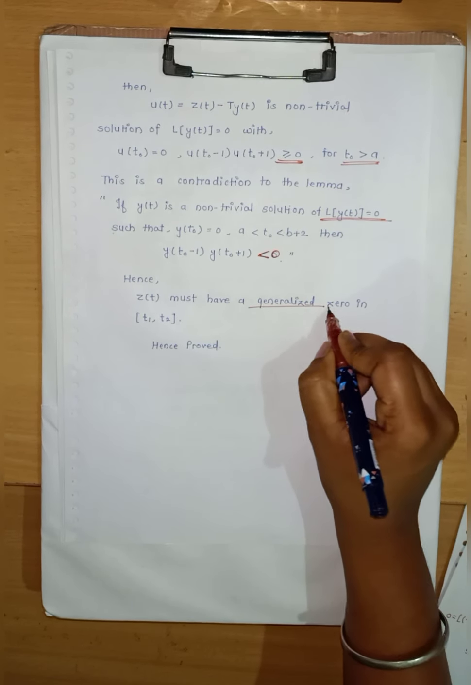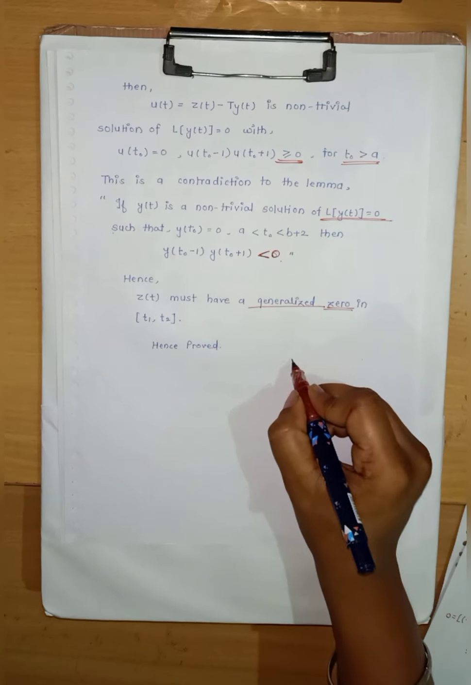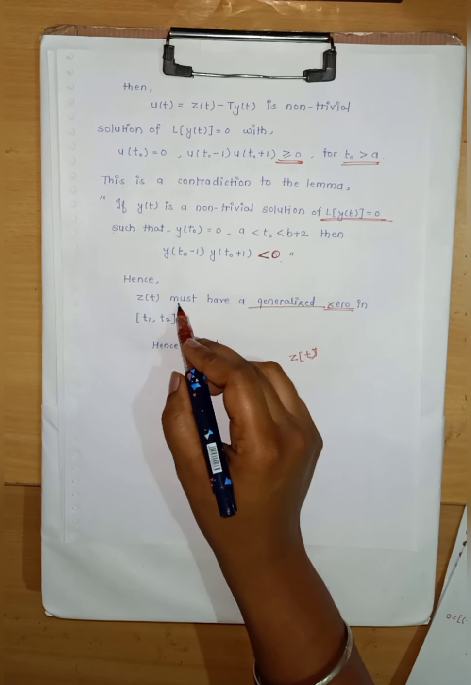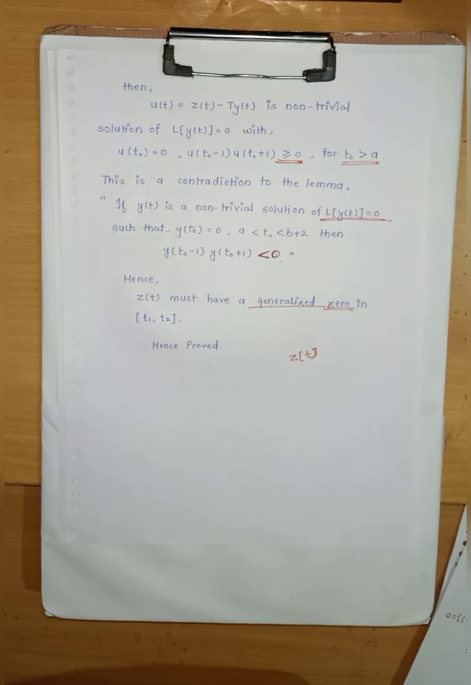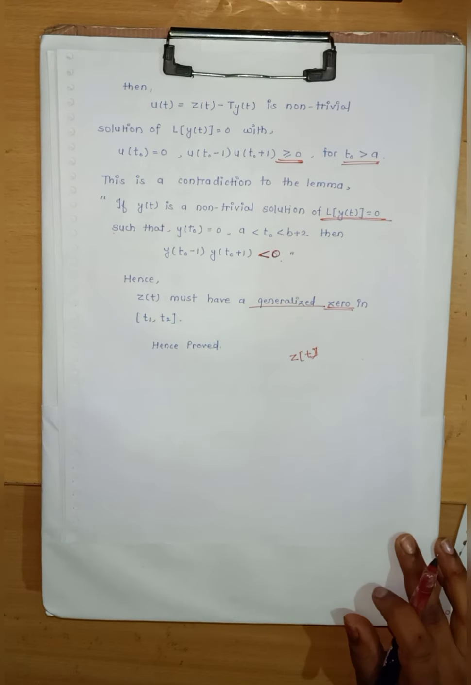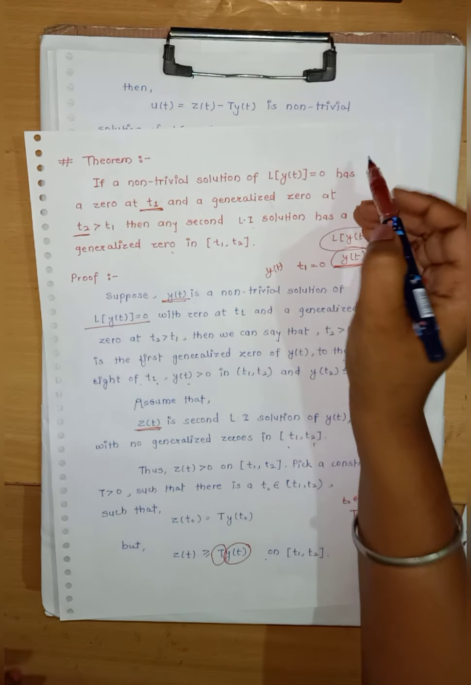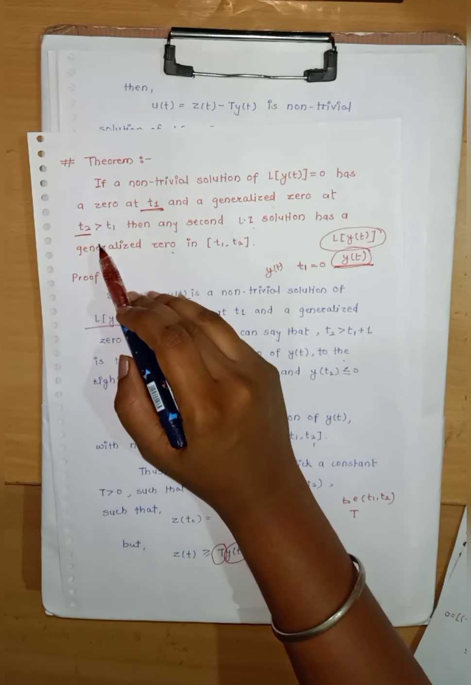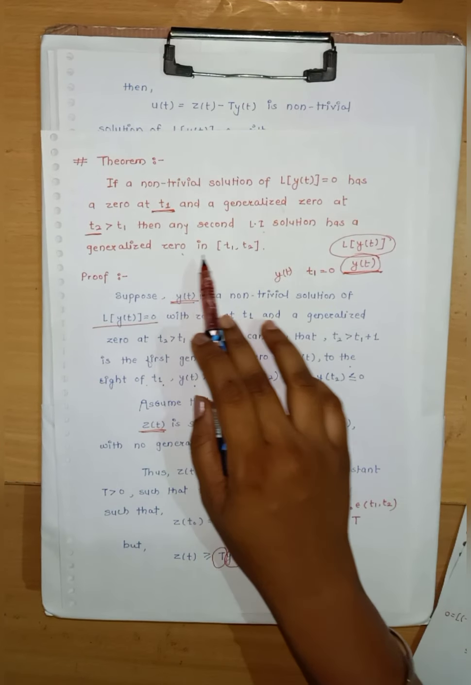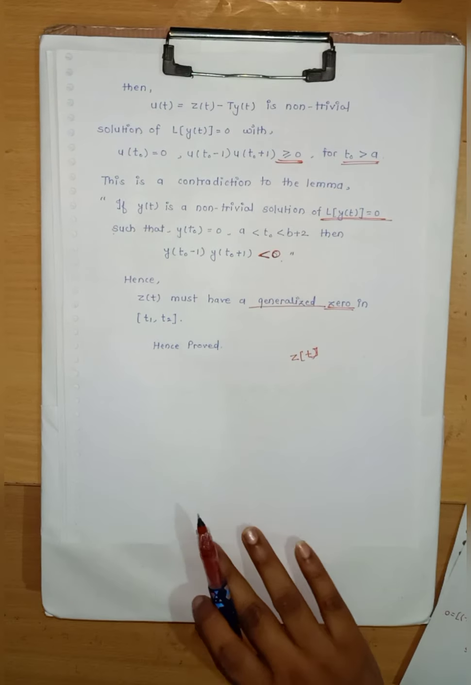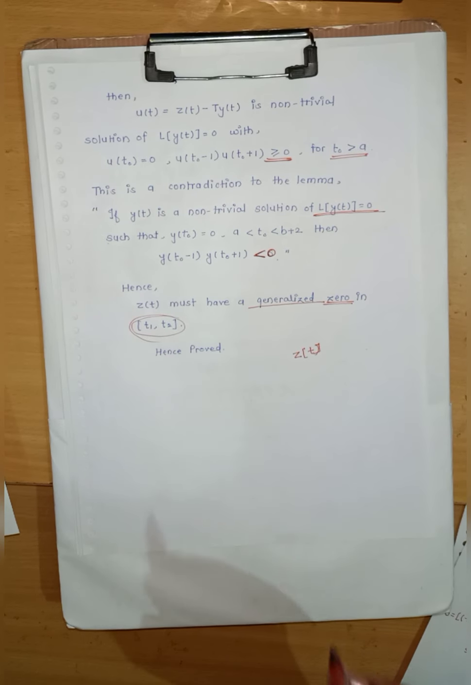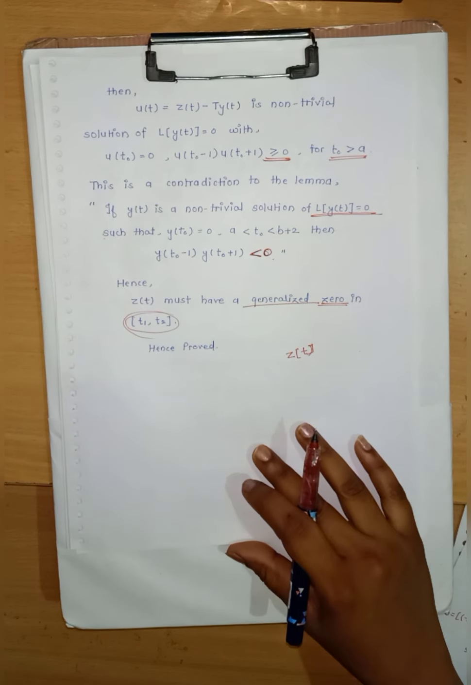It must have a generalized 0. So our second Li solution was z of t and it must have a generalized 0 in t1 and t2. So this proves our theorem that if a non-trivial solution of L of y of t equals to 0 has a 0 at t1 and a generalized 0 at t2 greater than t1, then any second Li solution has a generalized 0 in t1 and t2. So that is proved. Z of t has a generalized 0 in t1 and t2's closed interval, hence proved.